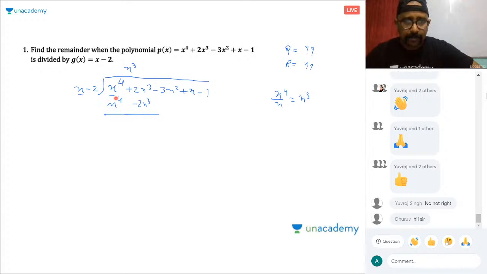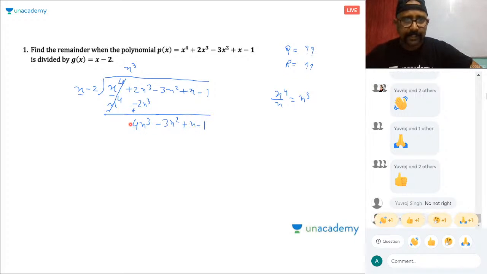So x into x cube is x4, minus 2 into x cube is minus 2x cube. Now you need to subtract this. So this is minus, this is plus, right? So this will get cancelled. So plus 2x cube plus 2x cube, what is left? 4x cube minus 3x square plus x minus 1, right?